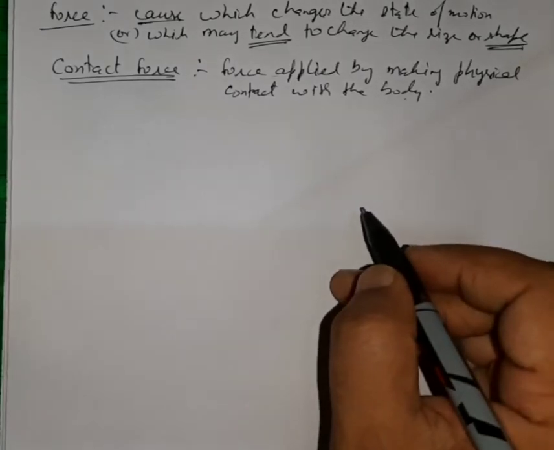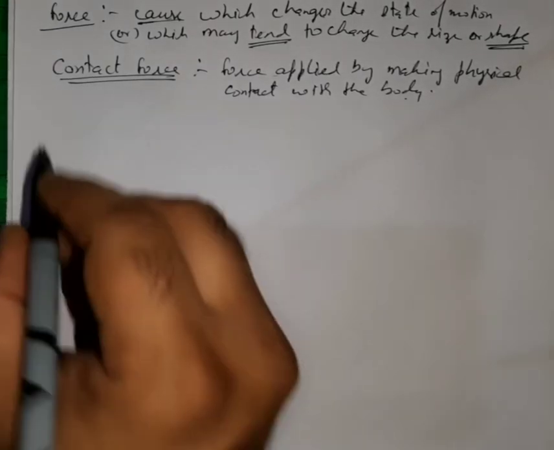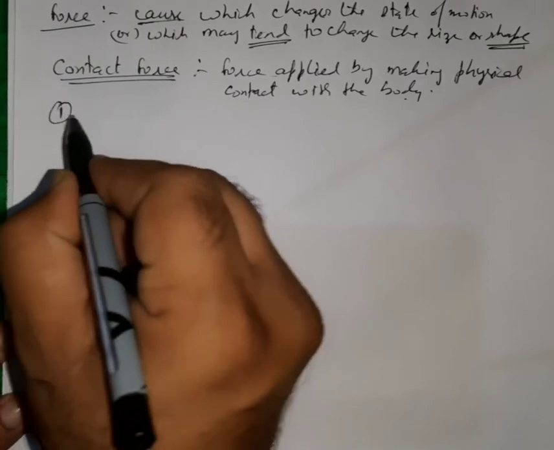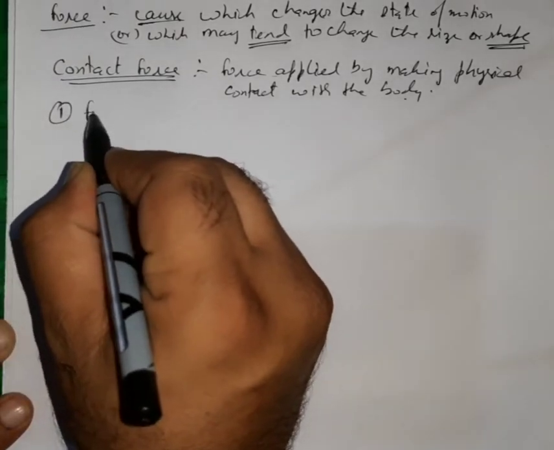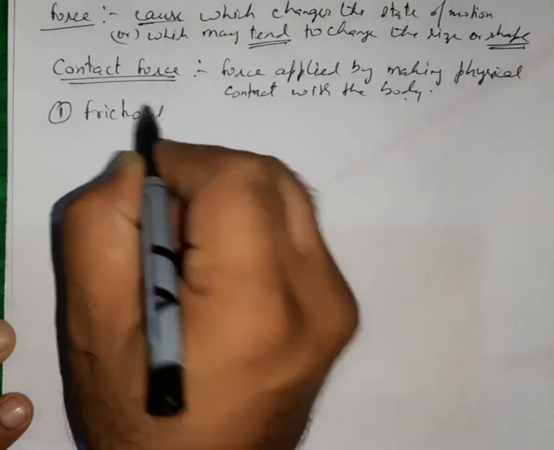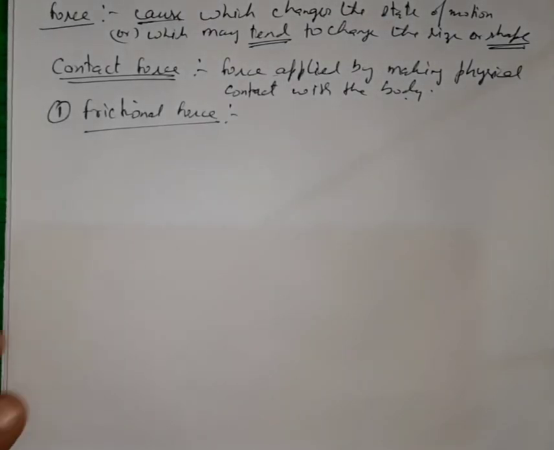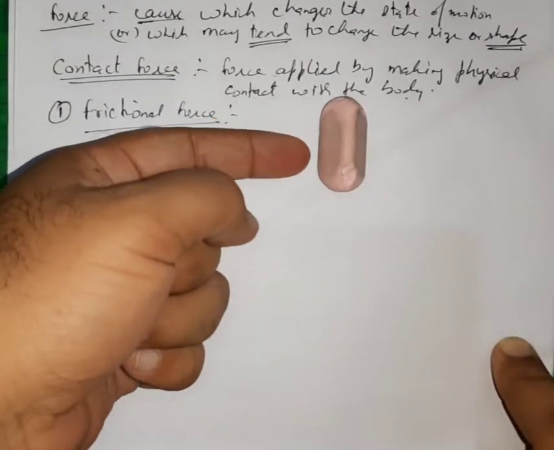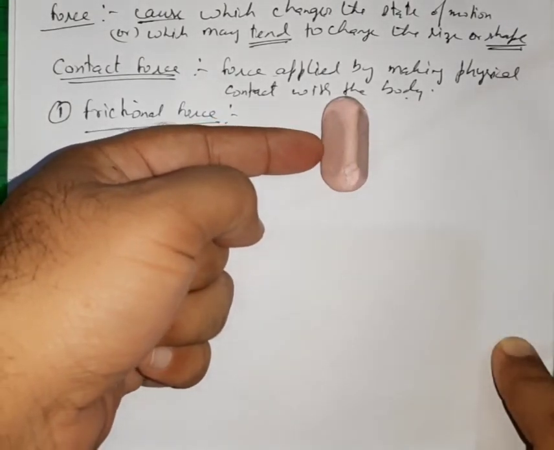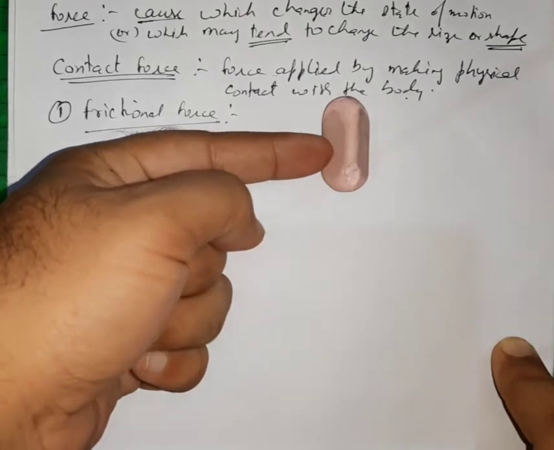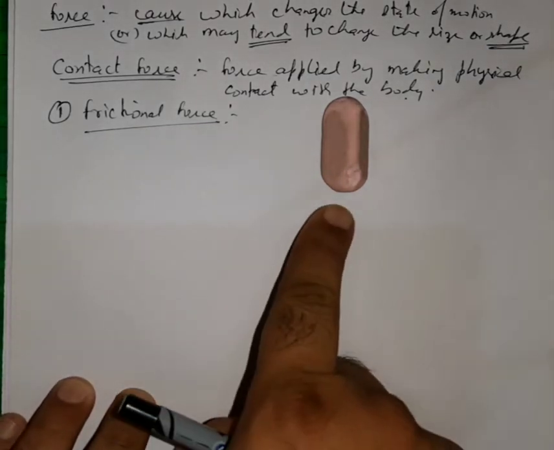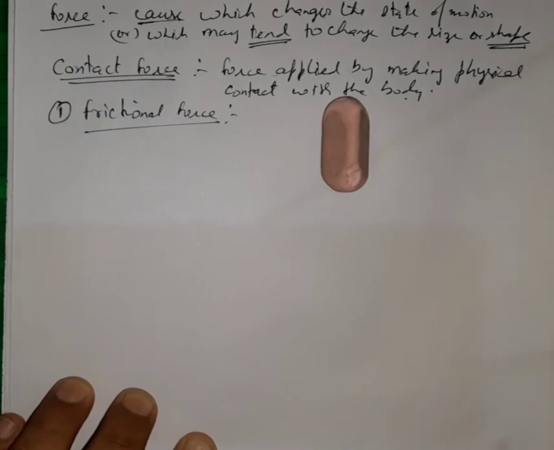So in this, the first contact force that we will be talking about is called the frictional force, or force of friction. For this, let us say that some object is lying here, and now whenever I try to push it, then this object exerts some force in the opposite direction.